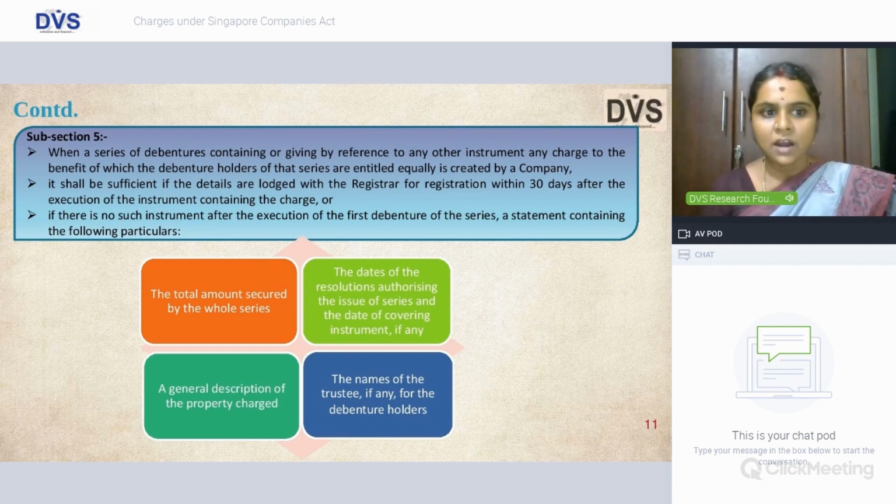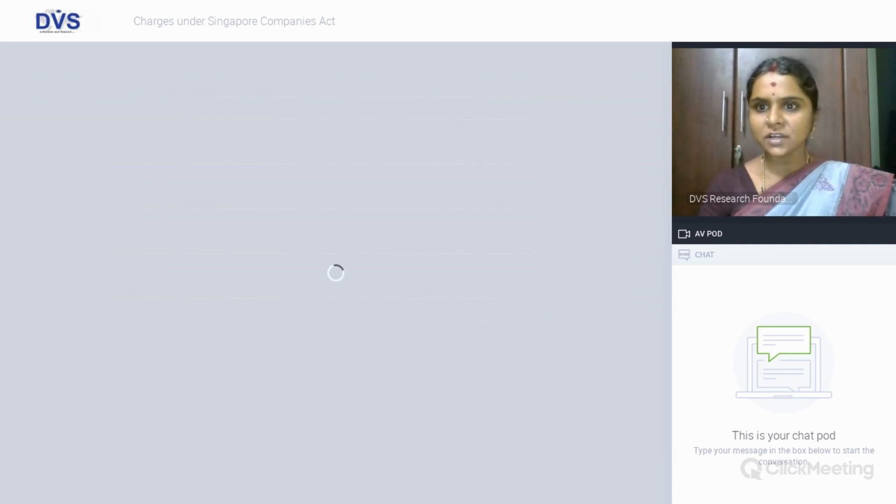Subsection 5 is specifically assigned to debentures. And if there is no instrument, say the debenture trust deed is not created, then a statement containing the particulars with regard to the amount secured by the whole series. In our example, it is totally 500 crores, on the date of resolution, say your board had approved it. Yes, friends, let's continue.